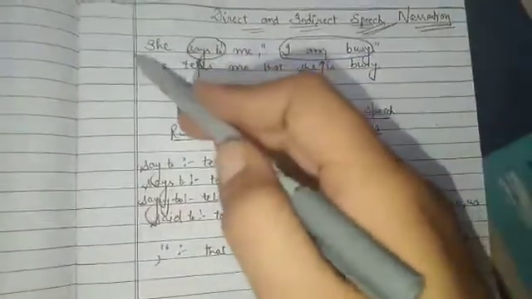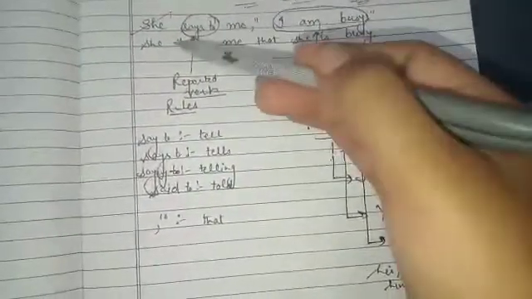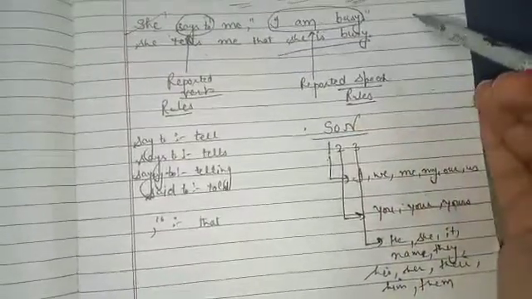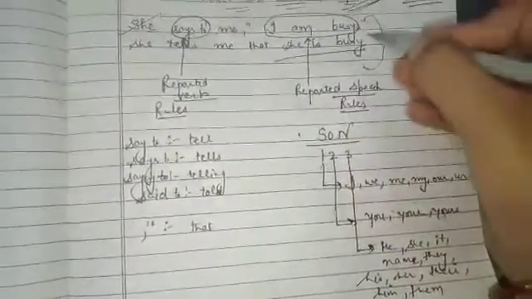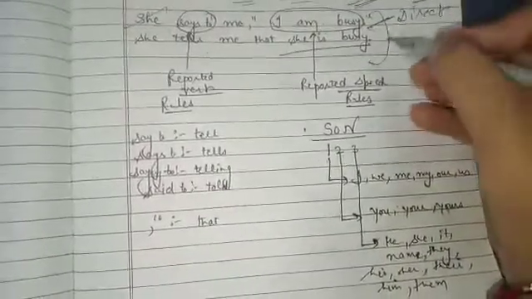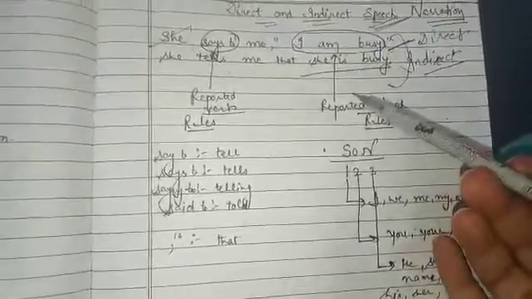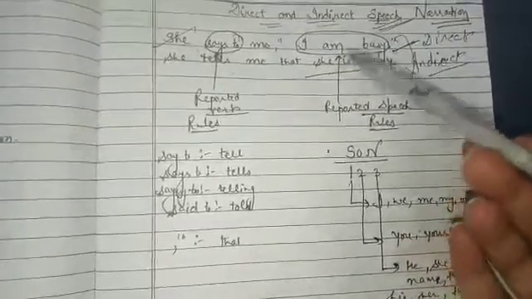For example, there is one line: she says to me, I am busy. So how will we narrate this to others? She tells me that I am busy. Says to is changed into tells me that she is busy. Who is busy here? She. This is called narration. The exact dialogue of anybody is called direct speech, and when we change it into our wording to narrate it to somebody, that is called indirect speech. In this topic we'll be changing direct speech into indirect speech.